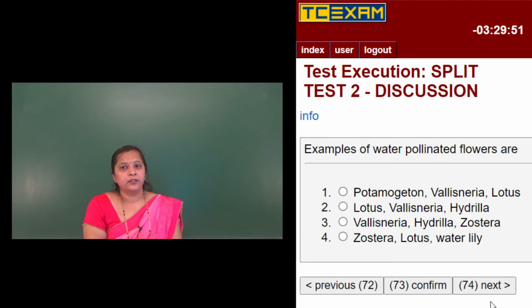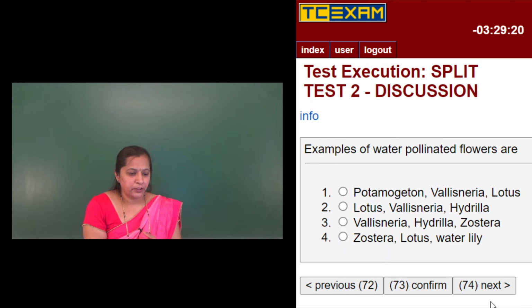But in the majority of aquatic plants, the flowers emerge above the level of the water. In such cases, the flowers get pollinated either by insects or the wind. Here the first option they have given is Potamogeton, Vallisneria and lotus. Potamogeton is a wind pollinated plant, and it's an aquatic plant only. It is pollinated by wind. Vallisneria is water pollinated, and lotus is pollinated by beetles.